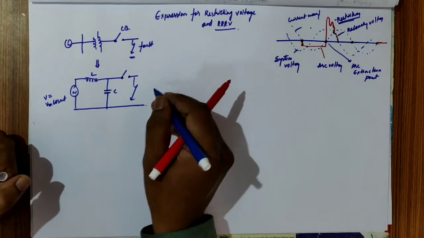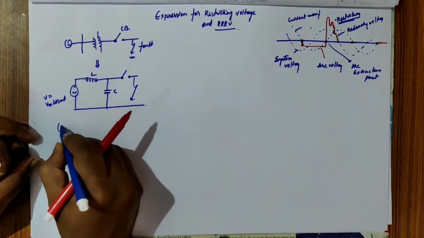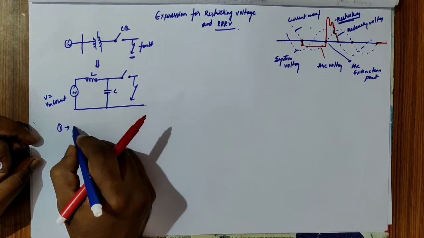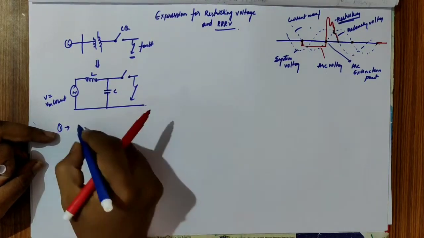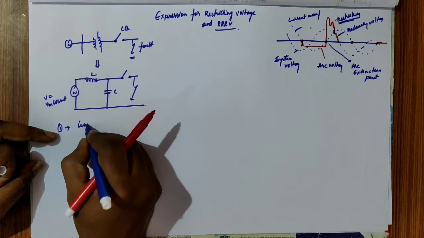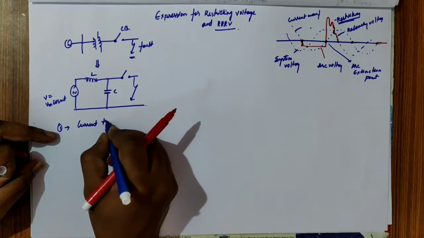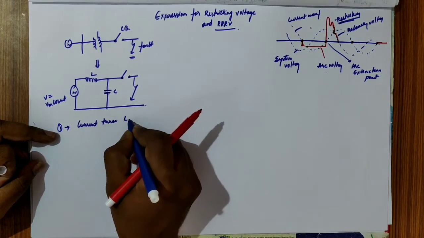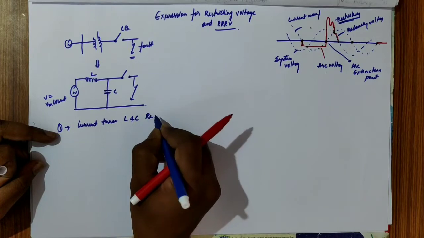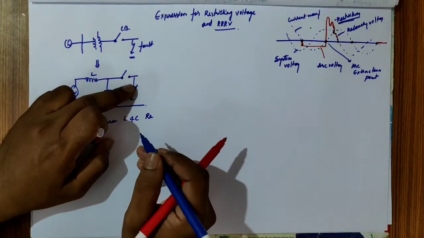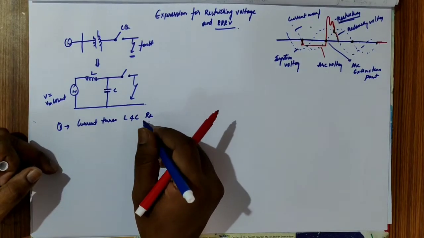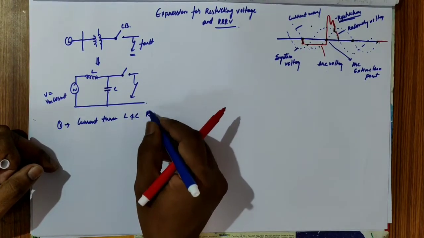Due to this LC, the current through L and C results in a transient condition. If you have two energy storing elements and a sudden change occurs, we obtain a transient condition.